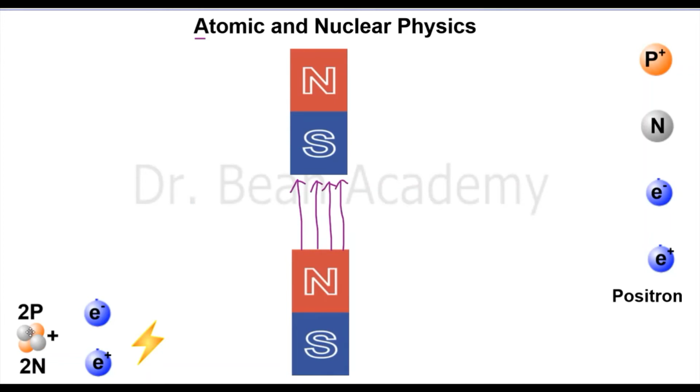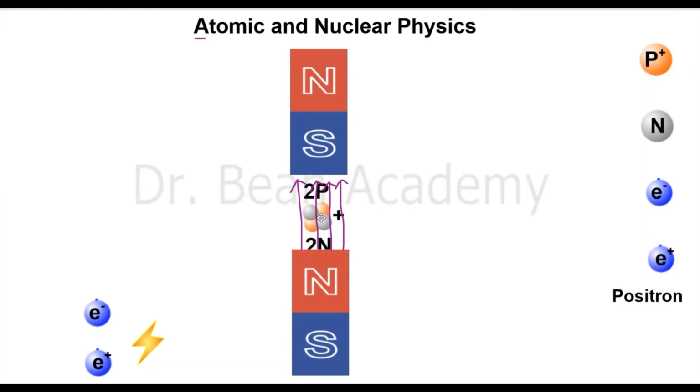And if I send these alpha particles through the magnetic field, I can find what charge they have. But one important thing to remember: if I send this alpha particle along the direction of the magnetic field, I cannot find anything. It will just pass straight through the magnetic field. I cannot see what charge they have.